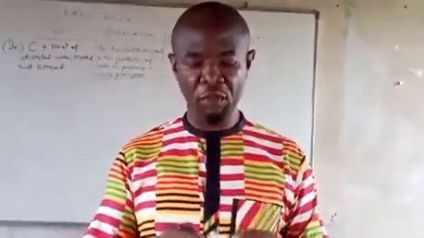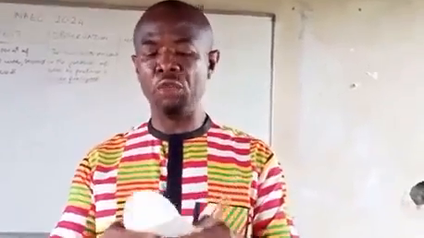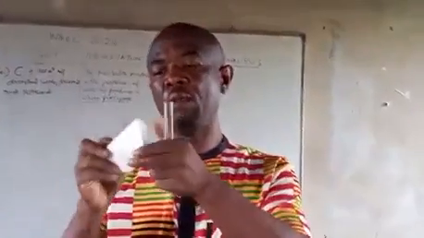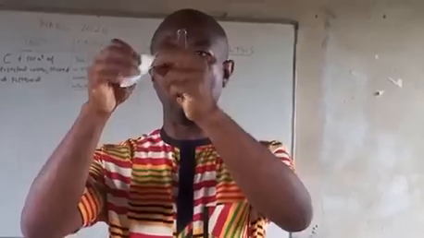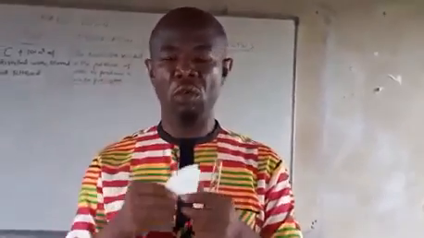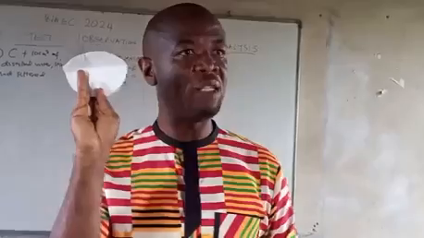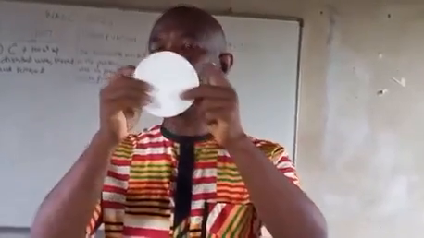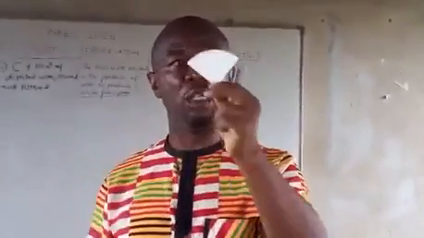I repeat myself. Filter paper, a circular material, fold into two equal parts, a semicircle, fold again into what? A cone, and then hold it here.